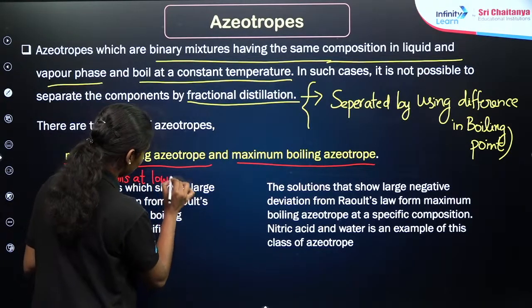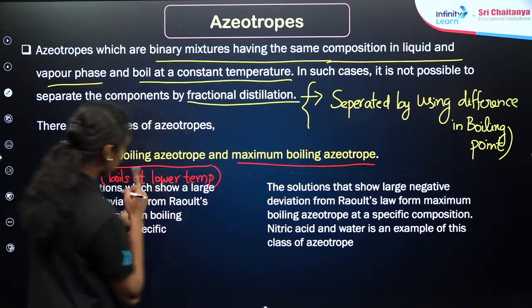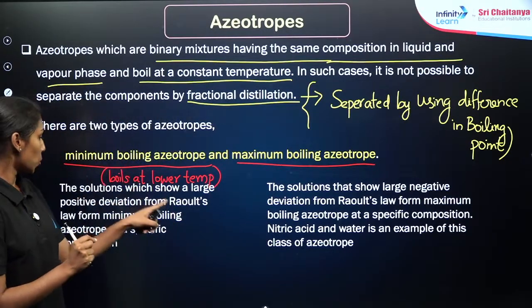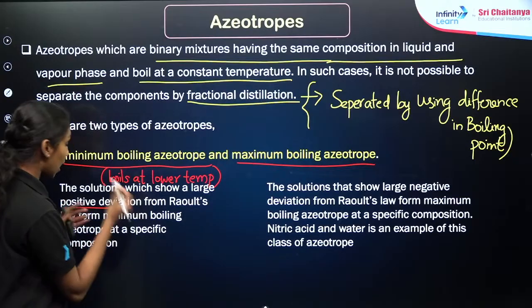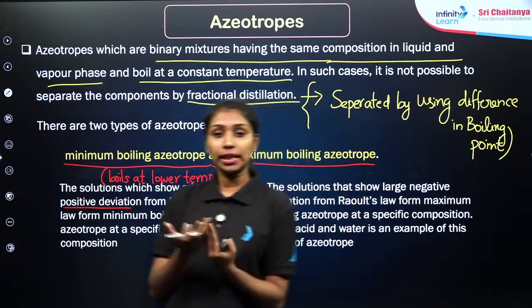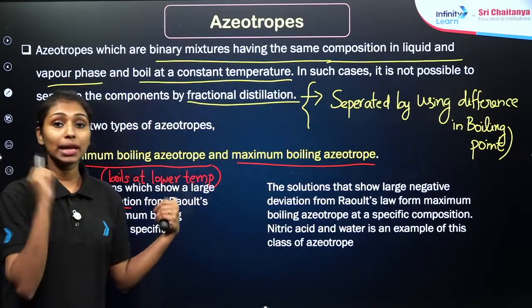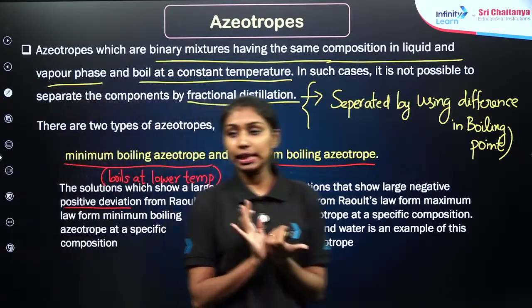It boils at lower temperature. Then the same we can explain by using Raoult's law. The solutions which show a large positive deviation. Large positive deviation means high vapor pressure, right? High vapor pressure, and obviously very low boiling point, which means it becomes a minimum boiling azeotrope. Is the thing clear?